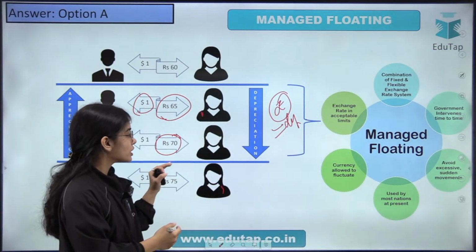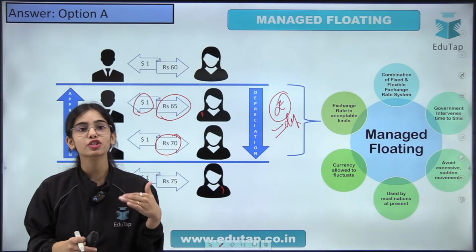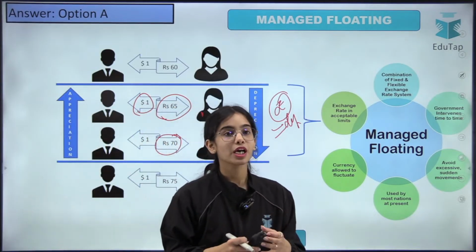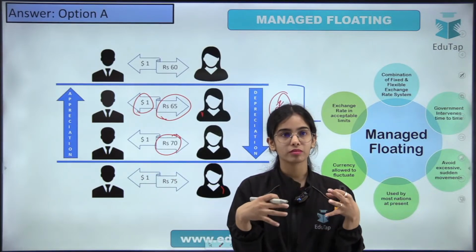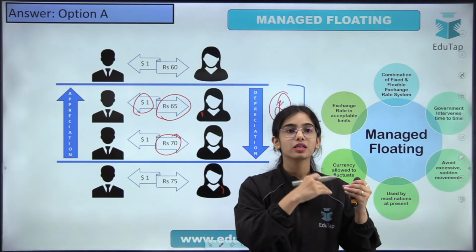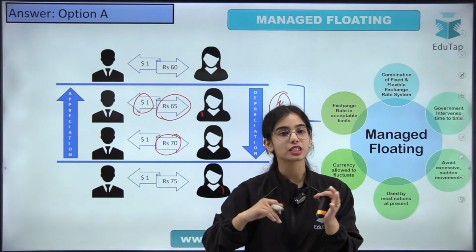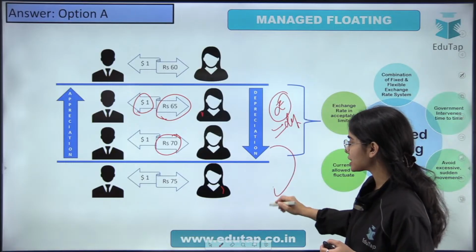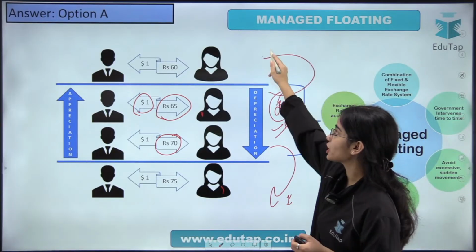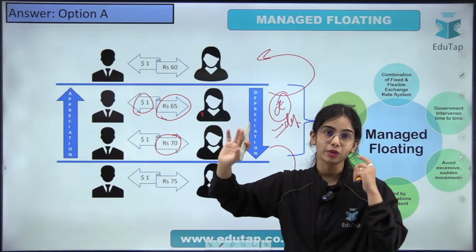Okay, now in our country we follow the managed floating exchange rate system. That means we let the foreign currency value in terms of domestic currency fluctuate, but within a range. If there is too much depreciation or too much appreciation of rupees happening, we try to control that.